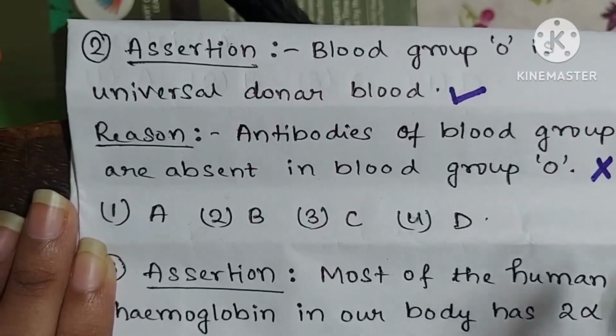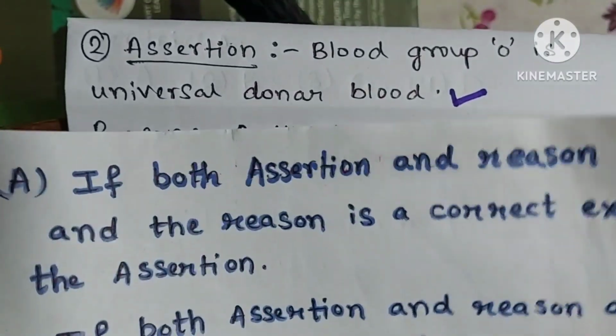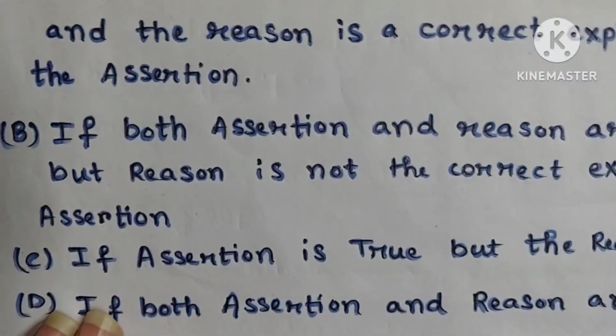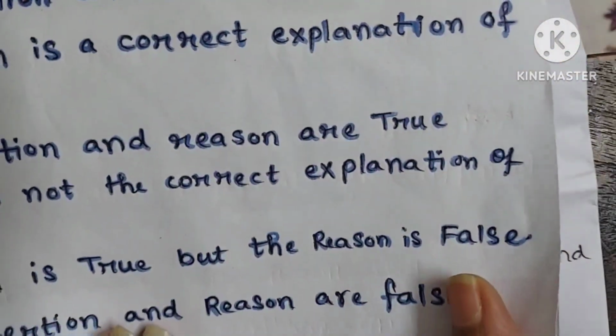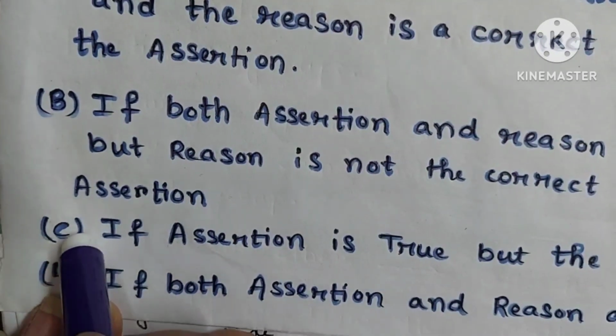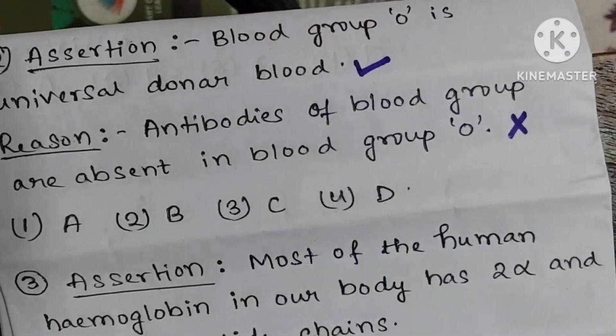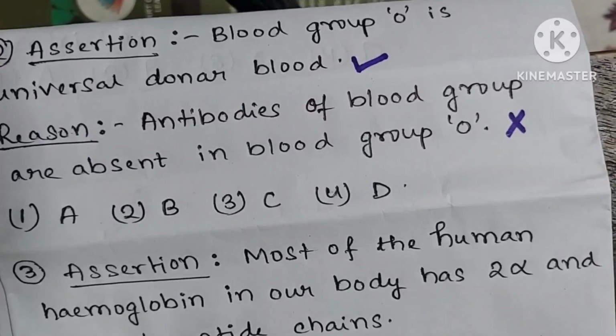So this statement is wrong. Here if we read the options, we will see that option C, if assertion is true but reason is false, is matching with this. So the answer of this question will be option 3.